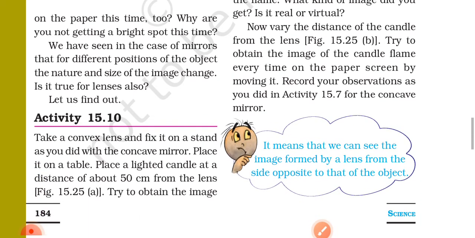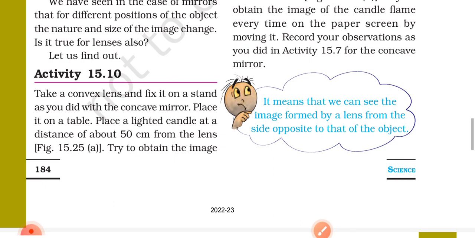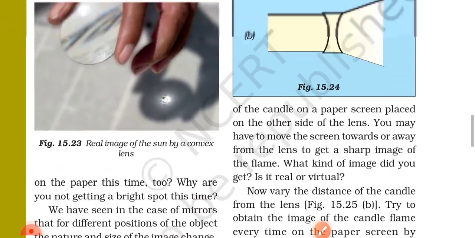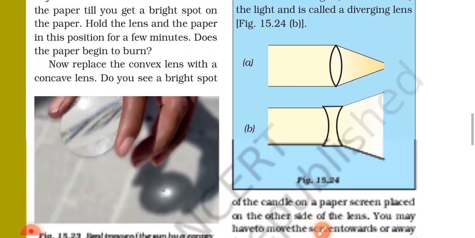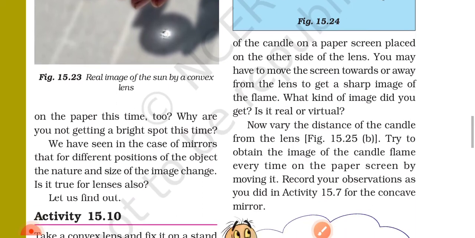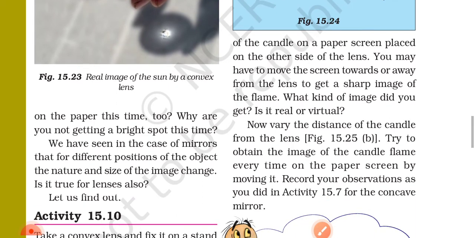Let us find out. Activity 15.10. Take a convex lens and fix it on a stand as you did with the concave mirror. Place it on a table. Place a lighted candle at a distance of about 50 cm from the lens. Figure 15.25a. Try to obtain the image of the candle on a paper screen placed on the other side of the lens.